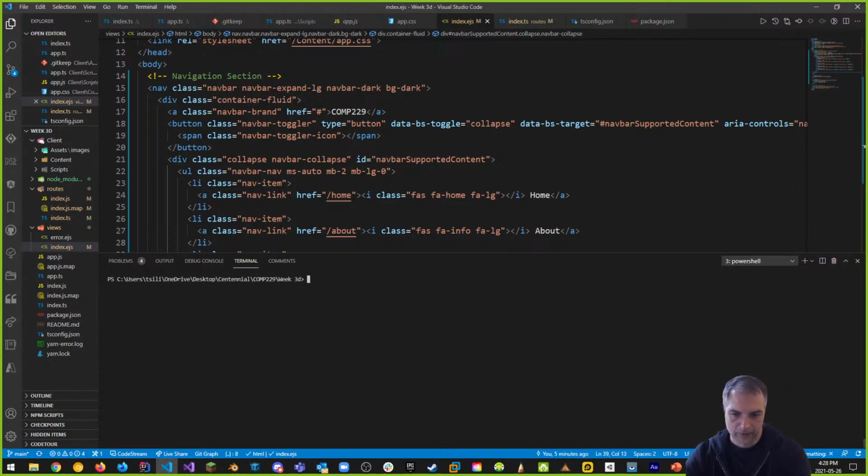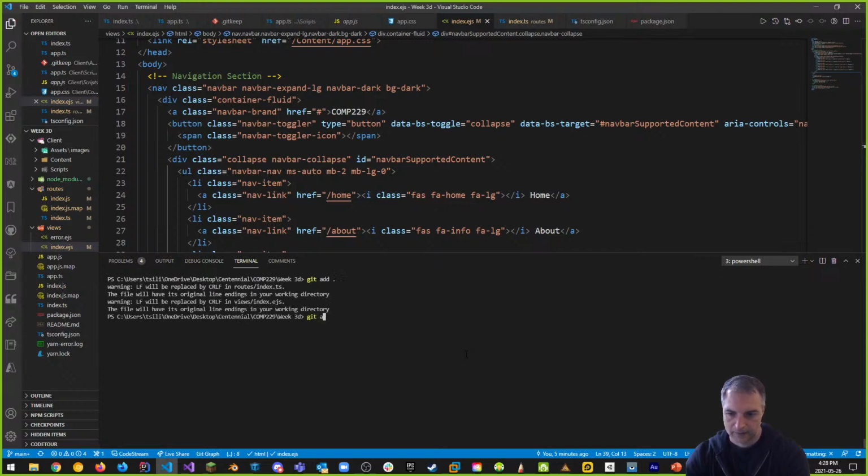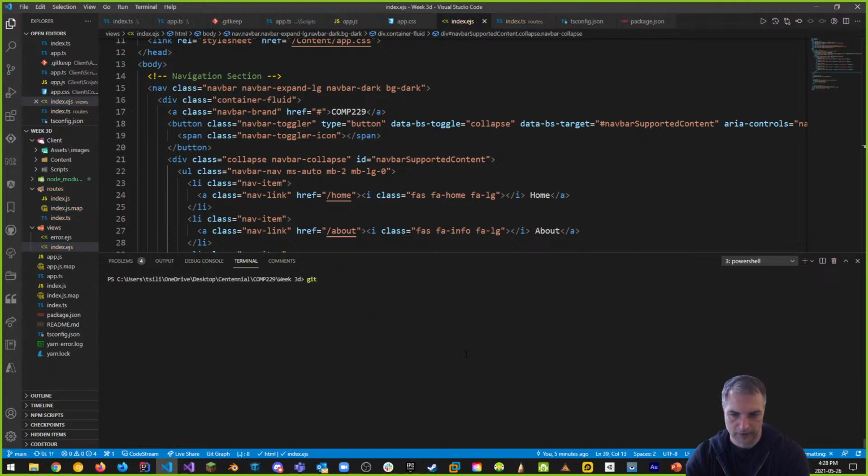Excellent. All right, so let's clear this up. So we'll say git add dot, git commit -m, and what we're doing here is we've basically added navigation. So added simple navigation is what we did this time. Okay, and we're going to clear this, and we're going to say git push, which is going to push everything to your GitHub repo, which you can use to compare my code with your code.